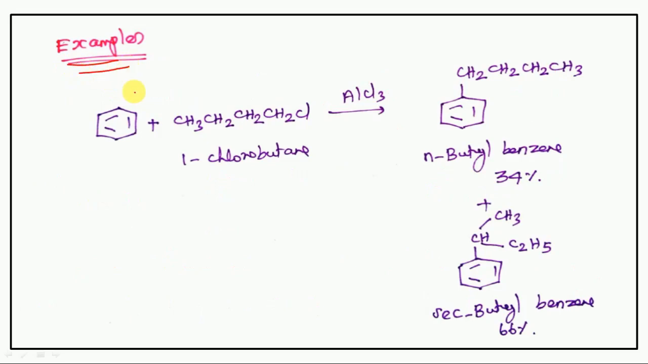Next one, some few examples. Benzene reacted with 1-chlorobutane in the presence of Lewis acid, here given aluminum trichloride, to form N-butyl benzene and secondary butyl benzene. So here which one is major product? Secondary butyl benzene, because secondary carbocation is more stable than primary carbocation. So which means this secondary butyl is the major product.